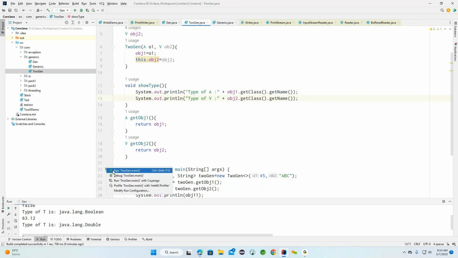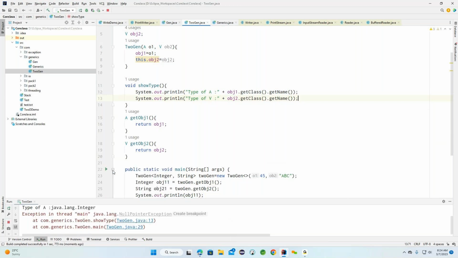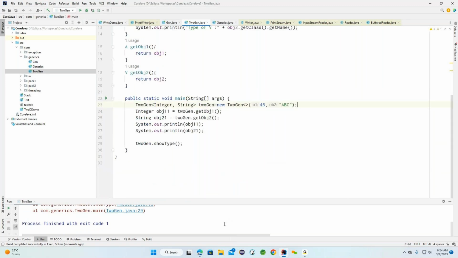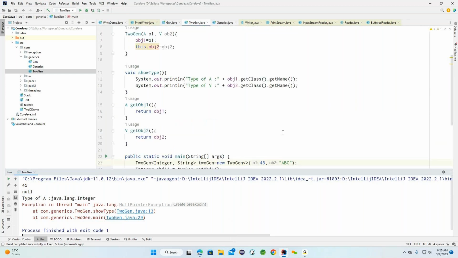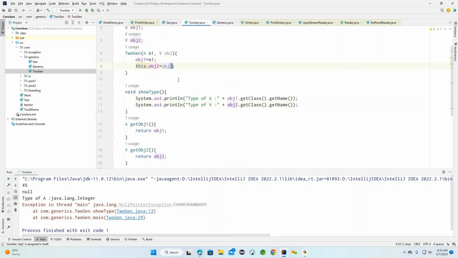Now here you can see, hmm, what are we missing? A null pointer exception. At line number 13, obj2, we are getting a null pointer exception. Here there is no obj2; we only have ob here. Because of this, we are getting a null pointer exception.